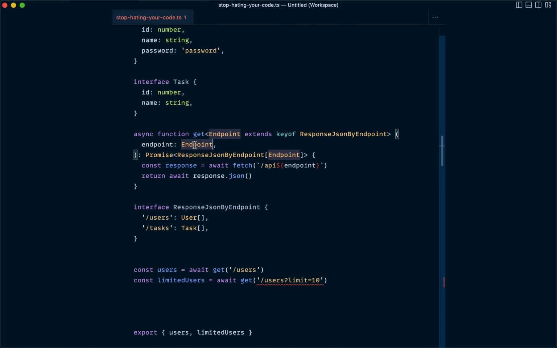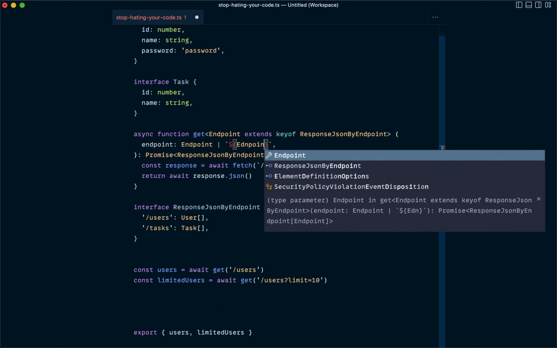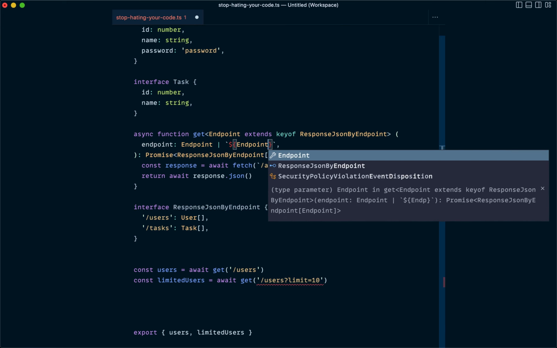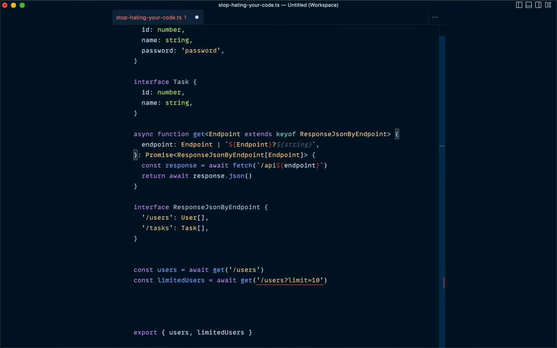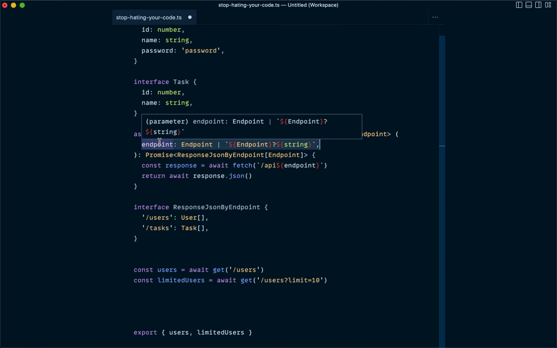So instead of endpoint being just endpoint, we can use what is called a template literal type. So we can say backtick, dollar sign, curly brace, endpoint, put our generic type in there, and then a question mark, and then another dollar sign, curly brace, and put in string here. So what this is saying is the get function is saying, okay, pass me the endpoint.